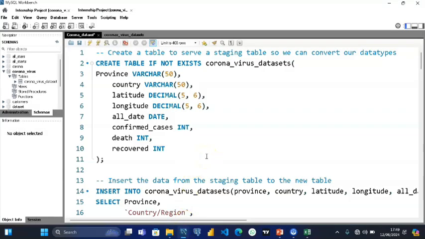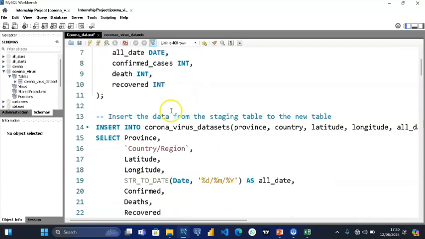Let's go to our SQL environment and look at how we're able to work with our code. The first thing: I tried to import the data directly, but I had errors and couldn't work with it. So I created a staging table. Staging tables are just temporary tables that we create to hold our data when we import. I created a staging table with the coronavirus data set, passing in the province, country, and date with a date format. After that, I imported the data into my schema, which is the coronavirus data set.